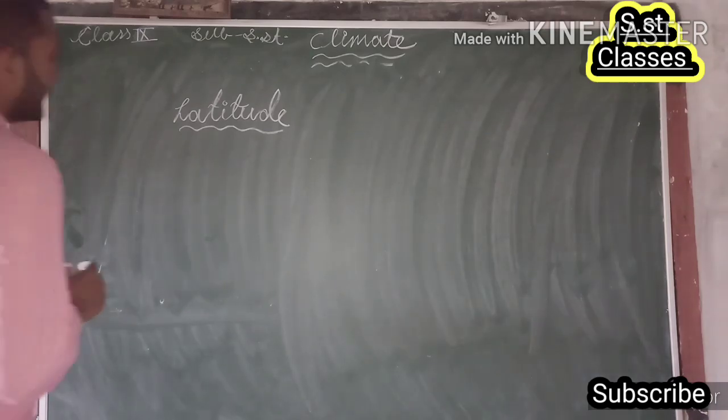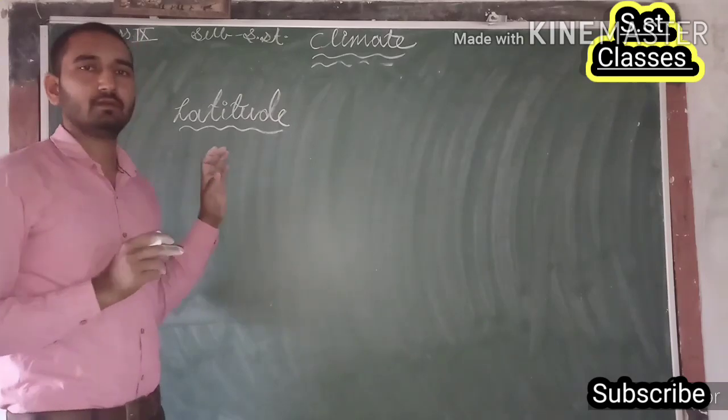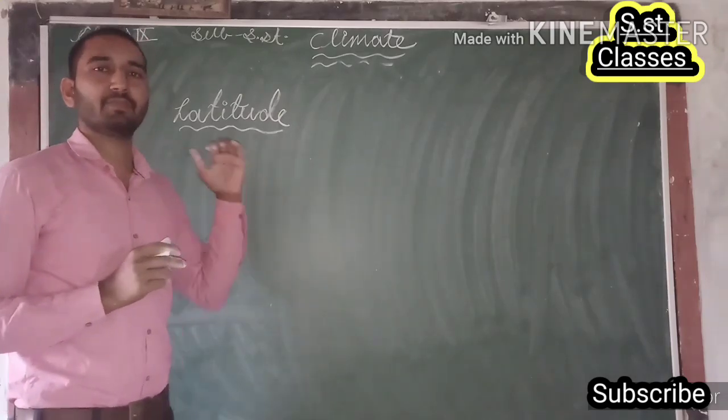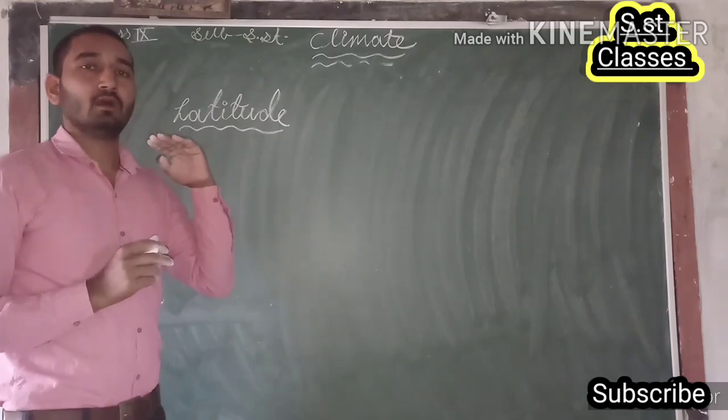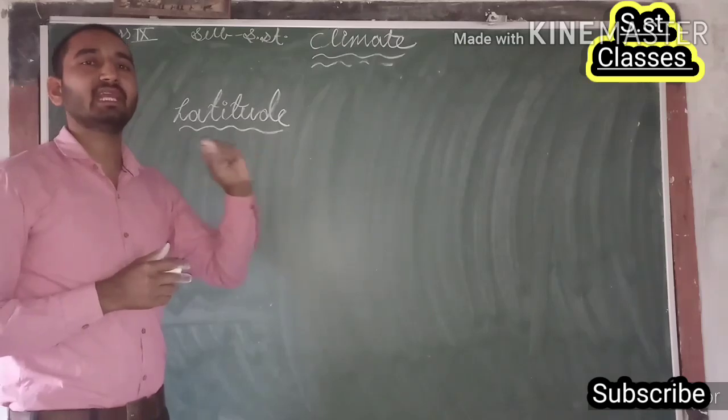So guys, you all know very well what we actually mean by latitude. Let me remind you once again. Latitudes are the imaginary horizontal lines that run parallel to the equator.